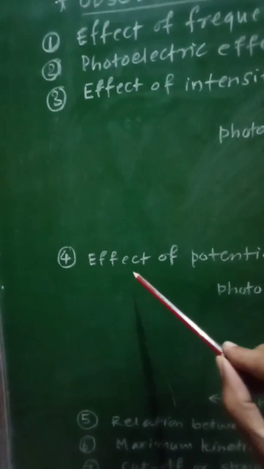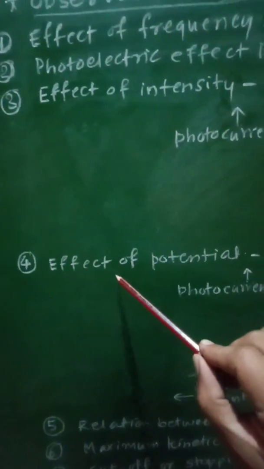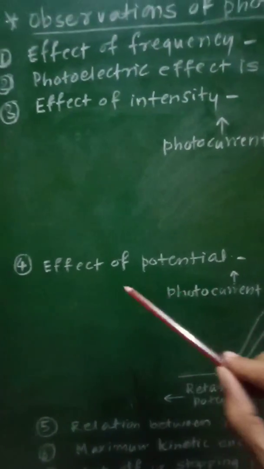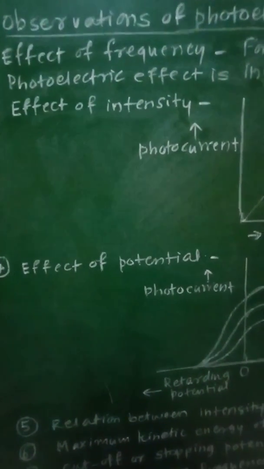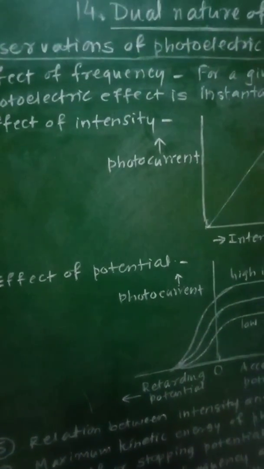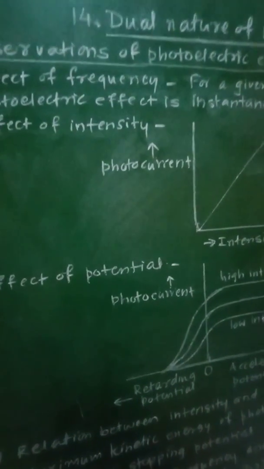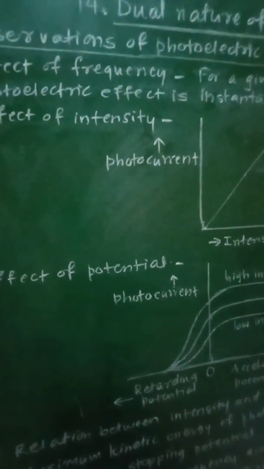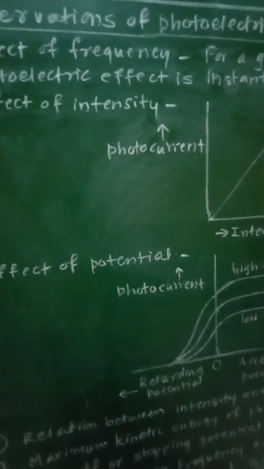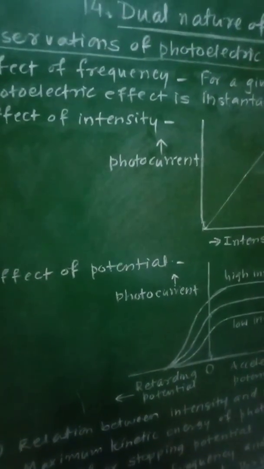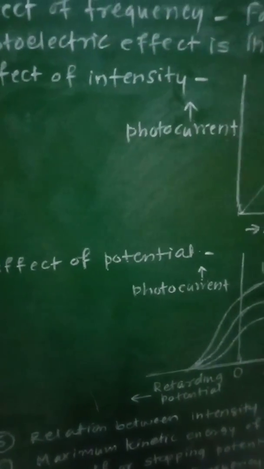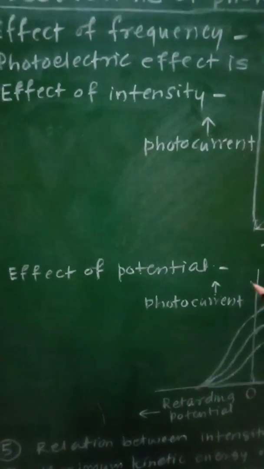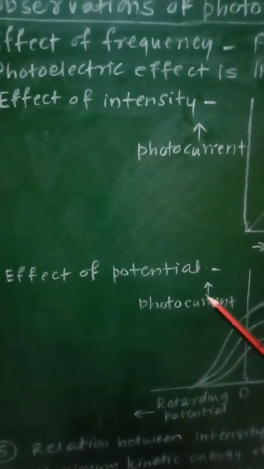Then the fourth observation was related to the effect of potential difference, that is, the accelerating potential. What will be the effect of that accelerating potential? That we will have to study, and therefore in this case the photocurrent I could be varied by changing the potential of the collector plate.